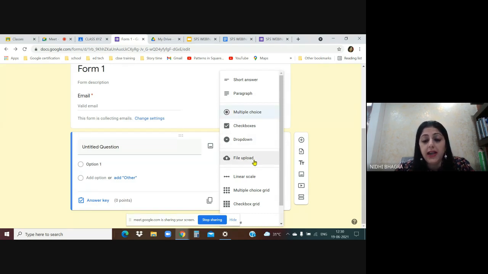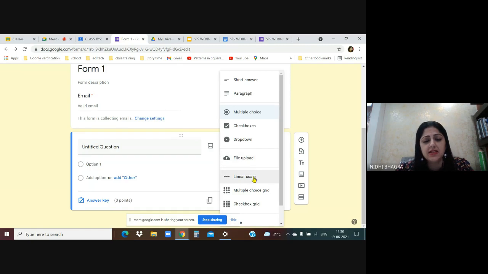Then this is file upload. If you are taking some subjective exam, they can scan their handwritten test and upload the file within the Google Classroom. So for subjective tests, the file upload option is there. Anything handwritten they can upload in the form of a PDF.